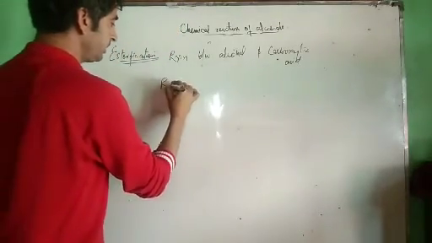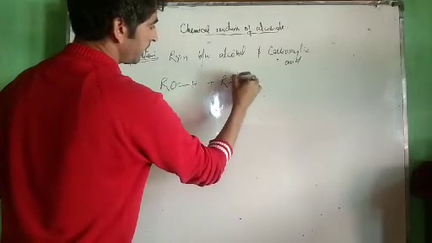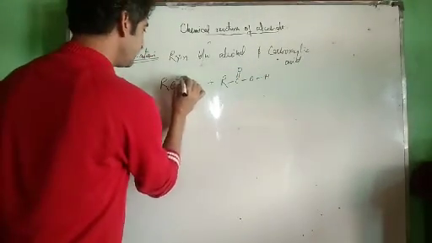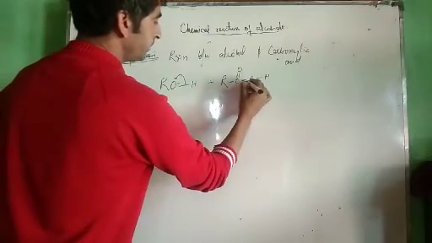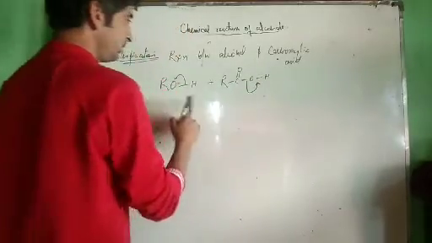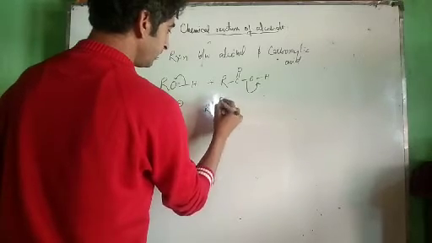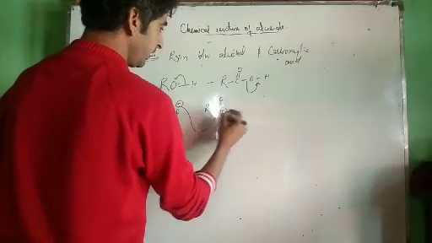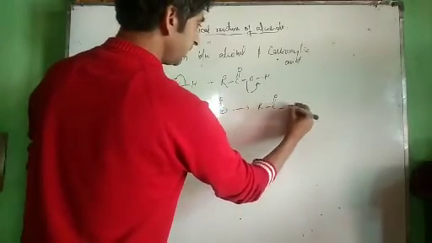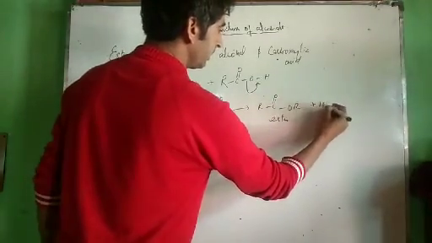Now let us take alcohol, this is our alcohol. And let us take carboxylic acid, this is RC double bond O single bond OH. Now see what happens, this bond breaks, we get RO negative, and this bond breaks, we get OH negative. We'll show a simple mechanism. We get RO negative, and from here we get RC double bond O positive. Now this negative ion attacks over here, we get RC double bond O single bond OR. This is our ester.